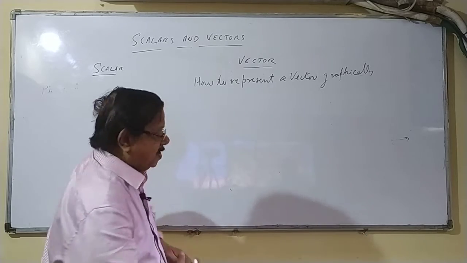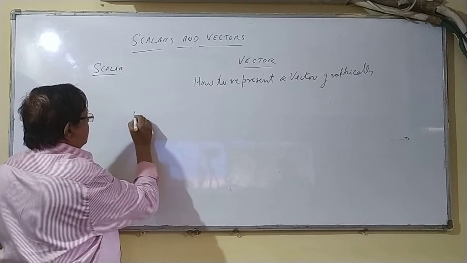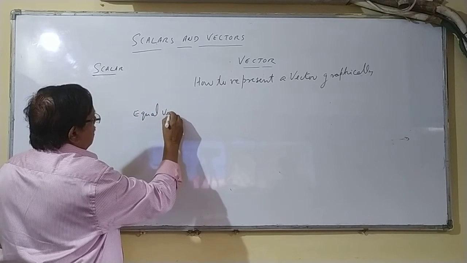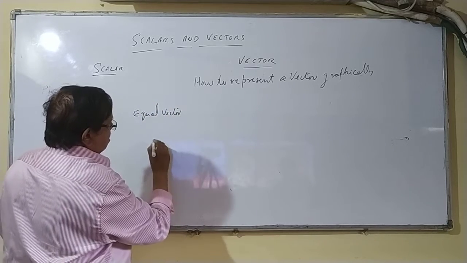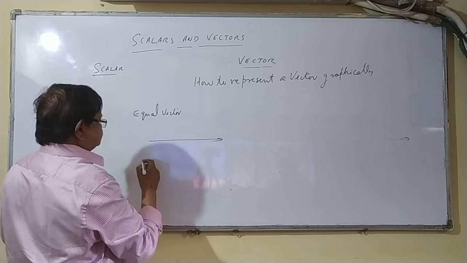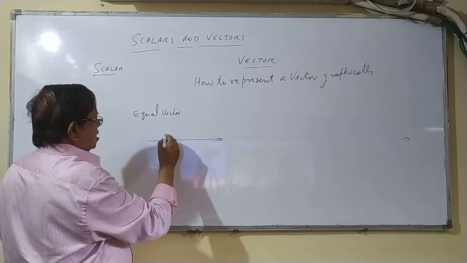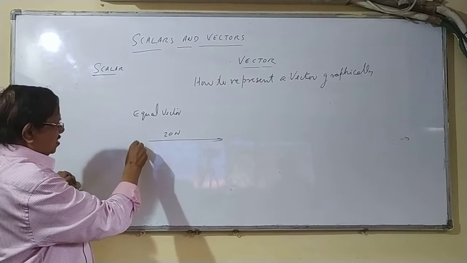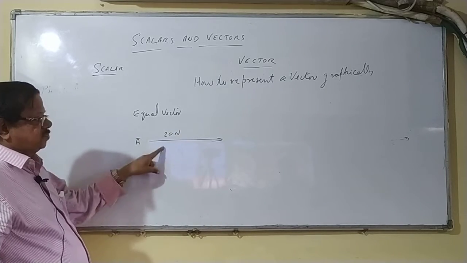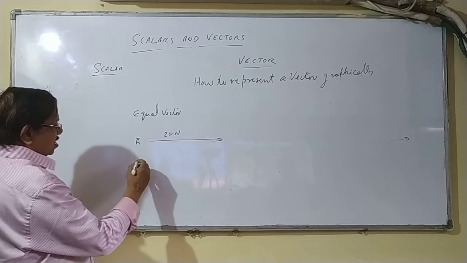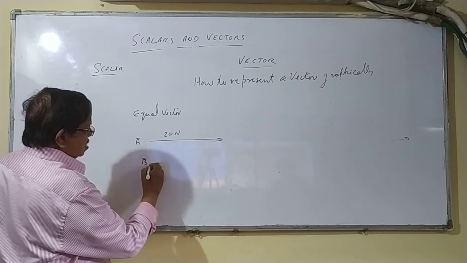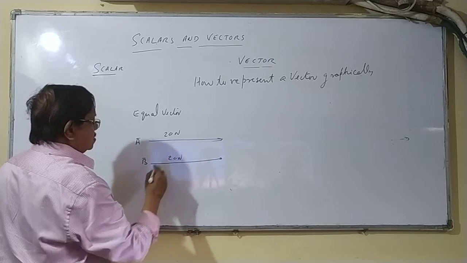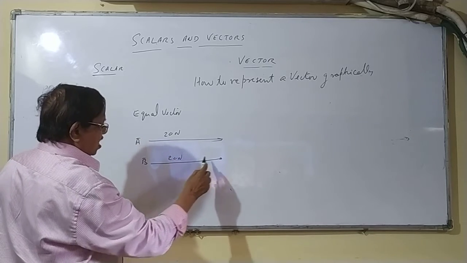What is the meaning of equal vector? There is one vector here, 20 newtons in this direction. This is vector A. There is another vector here that is also 20 newton, having the same direction.